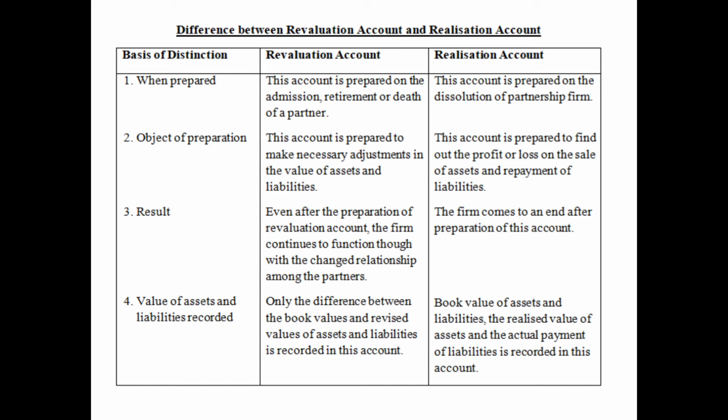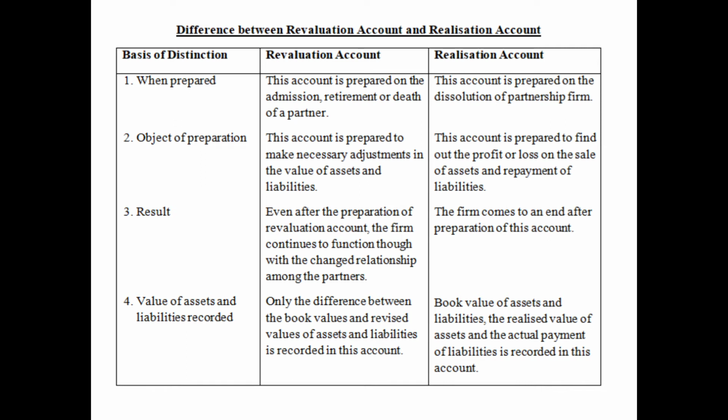Then the last one is value of assets and liabilities recorded. In case of revaluation account, only the difference between the book values and revised values of assets and liabilities is recorded in this account. That means we only record the increase or decrease in the value of assets and liabilities. But in case of realization account, book value of assets and liabilities, the realized value of assets and the actual payment of liabilities is recorded in this account.